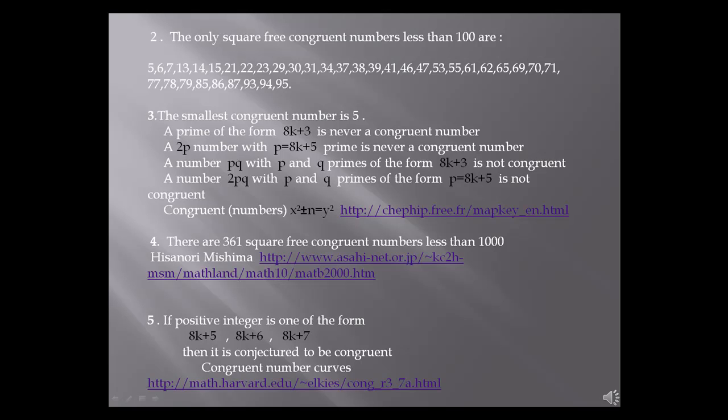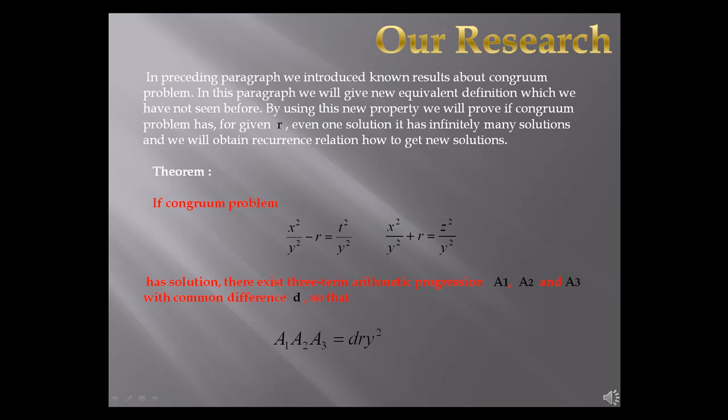Our research. In the preceding paragraph, we introduced known results about the congruent problem. In this paragraph, we will give a new equivalent definition which we have not seen before. By using this new property, we will prove that if the congruent problem has for given r even one solution, it has infinitely many solutions, and we will obtain a recurrence relation for how to get new solutions.